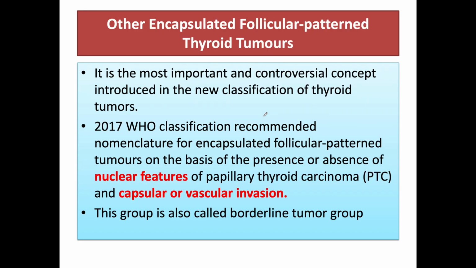Coming to the new and very important group, which is other encapsulated follicular pattern thyroid tumors. It is the most important and controversial concept introduced in this new classification of thyroid tumors. This classification recommended the nomenclature of encapsulated follicular pattern tumors on the basis of two important features. First is the presence or absence of nuclear features of papillary thyroid carcinoma, and second is the capsular and vascular invasion. So it is also called the borderline tumor group.